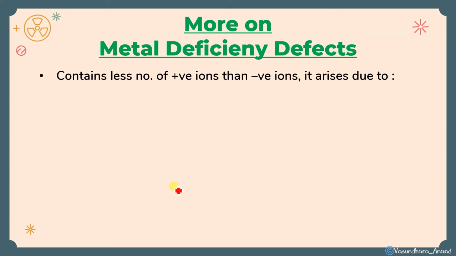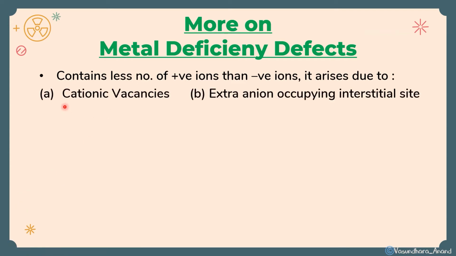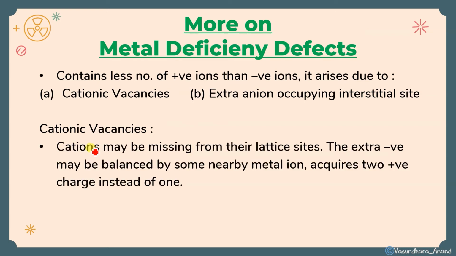They contain fewer positive ions than negative ions, as I told you. It arises due to cationic vacancy. One cation will be less, due to which there will be a vacancy, or an extra anion occupying an interstitial site. Let's look in detail at cationic vacancy. A cation may be missing from its lattice site. If it is missing, one cation will be less, so the negative charge will be extra. This extra negative charge may be balanced by some nearby metal ion acquiring 2 positive charges instead of 1.